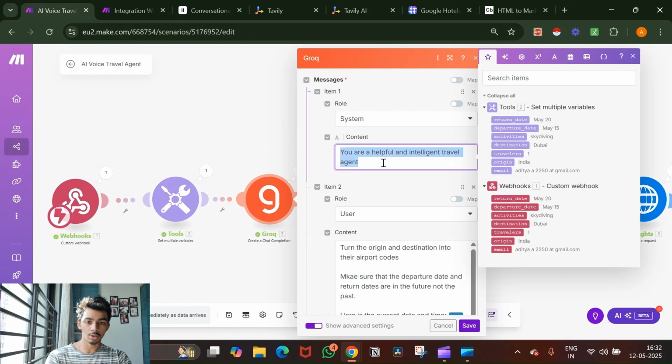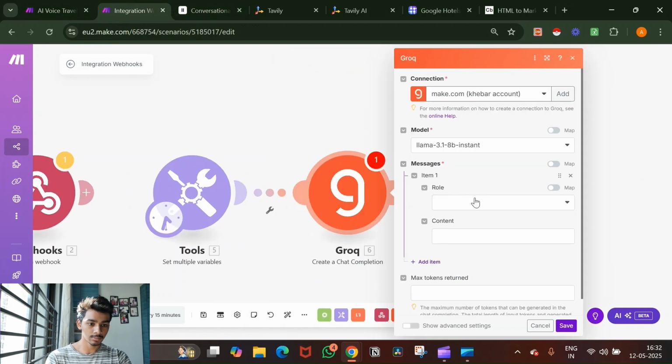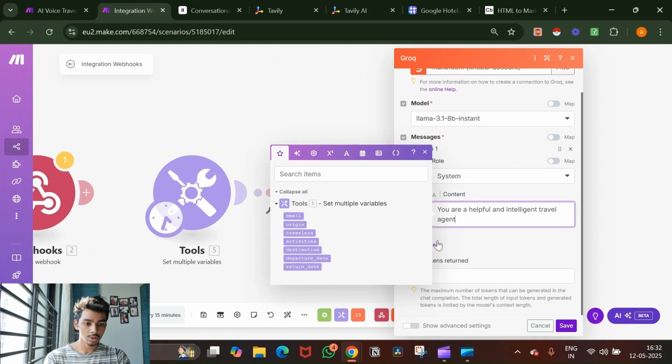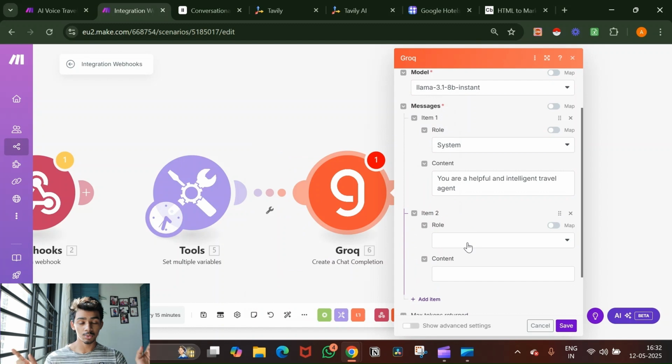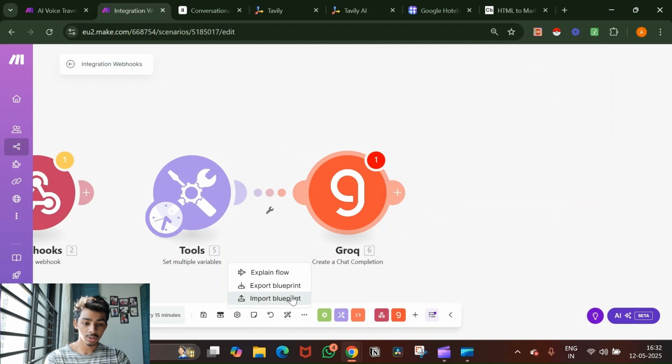You don't have to worry, I'll put all this prompt in a Google Sheet somewhere down in the description so you guys can copy. But if you don't want to do any of this, I'll have the blueprints also down in the description. You can just click these three dots, click on import, put in the blueprint, and you'll have all of this ready.